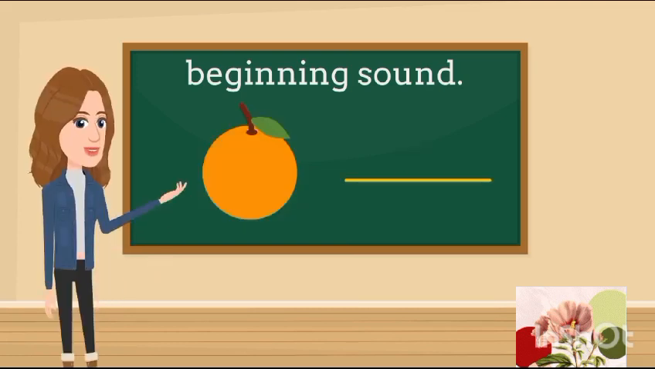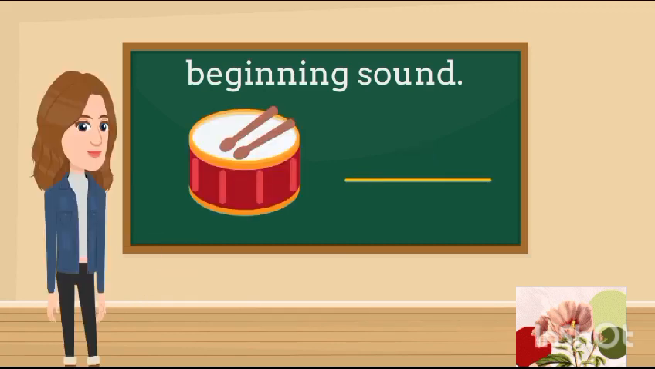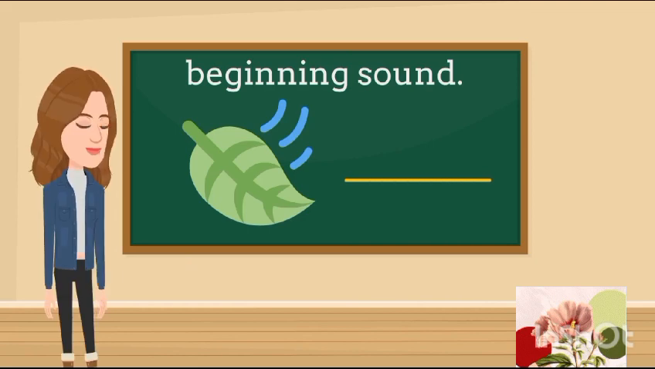And orange. And orange comes from the sound O. O for orange. It's a drum. And drum comes from the sound D. D for drum. It's a leaf. And leaf comes from the sound L. L for leaf.